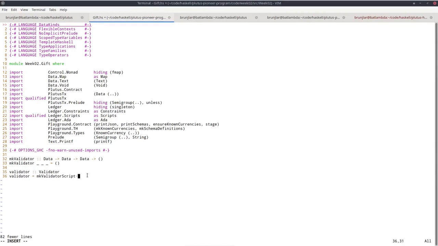It uses an advanced Haskell feature called Template Haskell, and I'll explain it in a minute. But the good news is that the pattern of how this is used in order to work with Plutus is always the same. So you don't really have to understand the intricacies of Template Haskell in order to use it. It's more or less always a copy-paste of the same pattern.